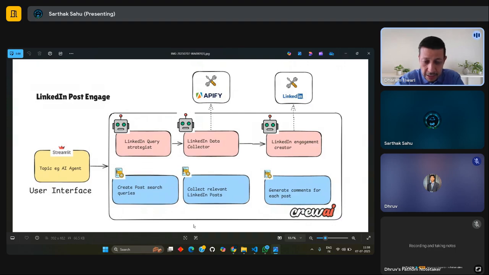And then when the customer is engaged, the business can themselves get in touch with the customer and take it ahead. We are using Apify to get all the posts from LinkedIn, and then we use the LLM itself to create the replies. So this is the solution, called the LinkedIn post engagement solution using CrewAI. CrewAI is a complete agent orchestration platform, and for the user interface, we're using Streamlit.